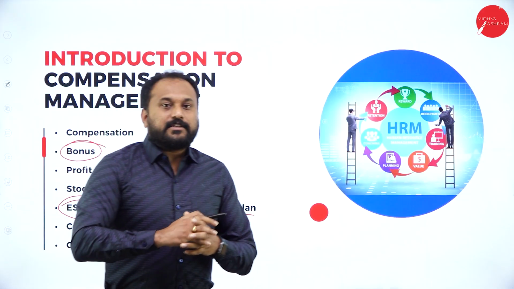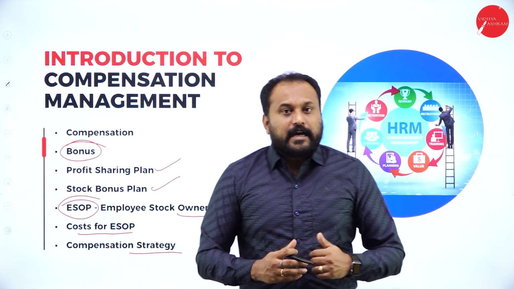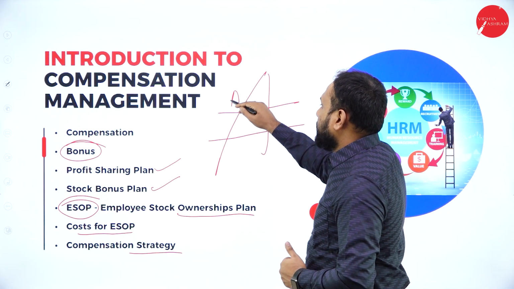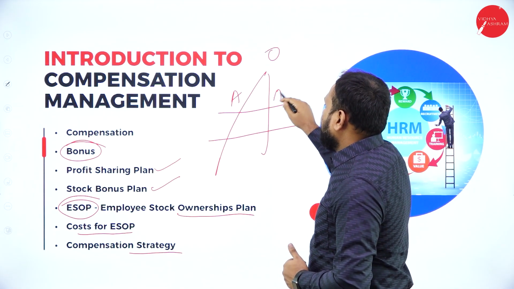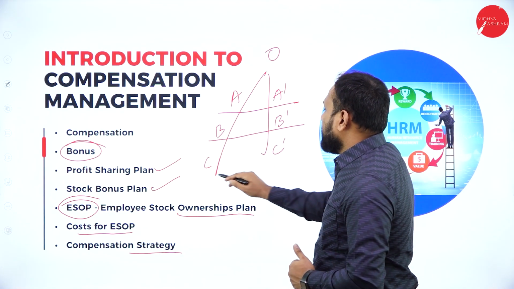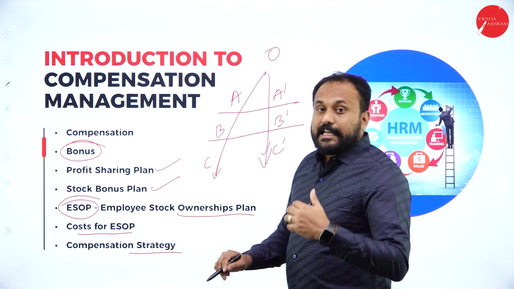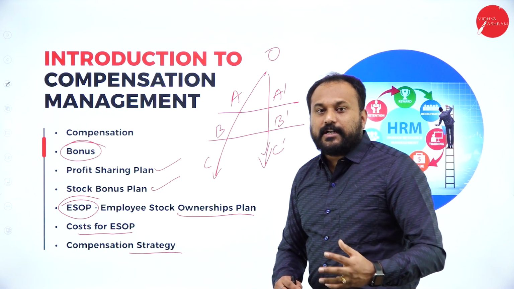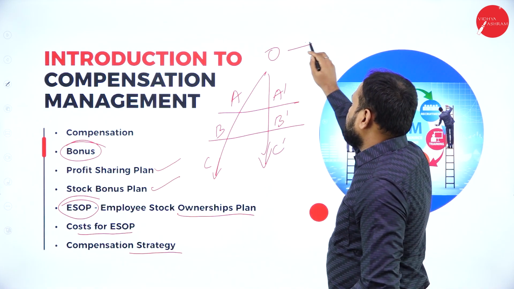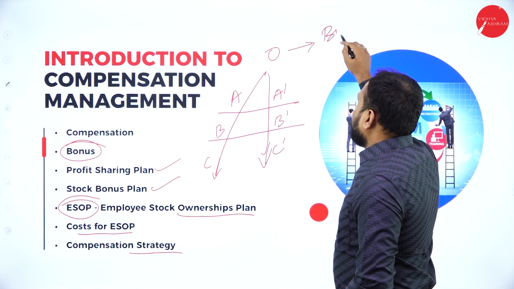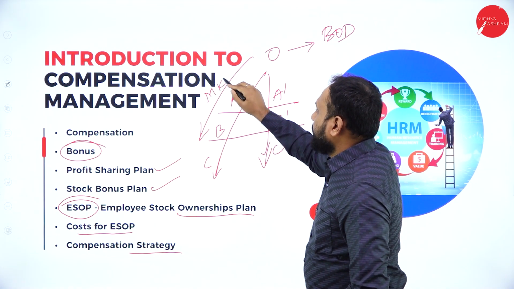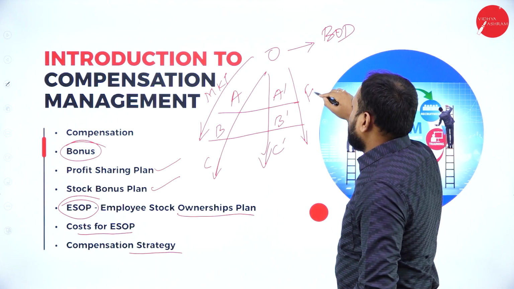What is the strategy behind it? See, in many of the companies, when you join, you will understand that there are these levels of management, right? We have levels of management. Say here there is a person called O, A dash, B dash, C dash, and it goes. So the levels of management depend on the size and nature of any business. So say the example of this person is that he is the board of director, right? Here we have the marketing people, and here we have the finance people.